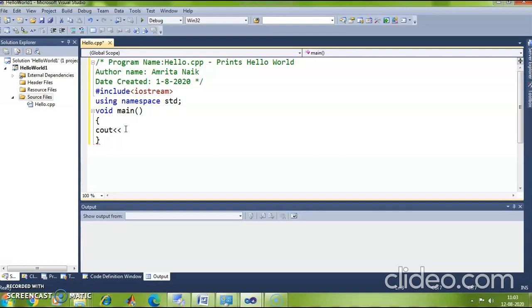I want hello world to be printed on the screen. Hello world is a string. So string constants are placed in double quotes. So I mention double quote here and also mention the string, that is hello world. I close this with a double quote, and every line in C++ has to be terminated with a semicolon.